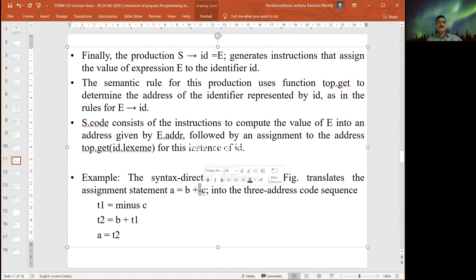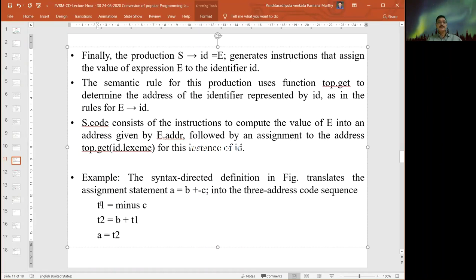Now everything becomes one operand. Then B is the second operand, and the first operand, because here minus C is also identified as an operand. That is the reason you can't take B plus minus C. If you take B plus minus C, B becomes one operand, minus C is one operand, C is one operand, so three operands, and the result is one operand. It becomes four operands. That is the reason we can't do it directly. So operand one, operand two, and the result is the third operand.